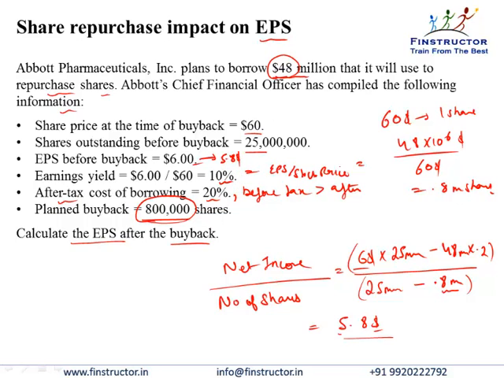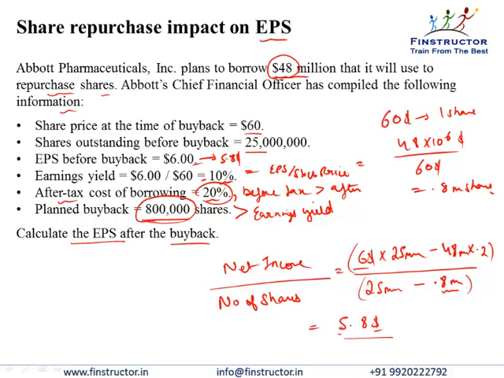The reason why this happened was because the after tax cost of borrowing was higher than the earnings yield of 10%. So we are borrowing at 20% and investing at 10%, thus creating a net loss or reducing the EPS.